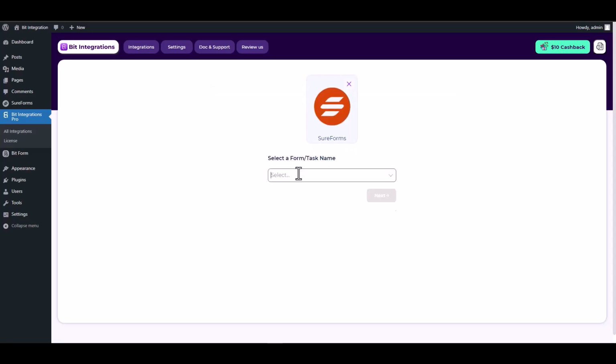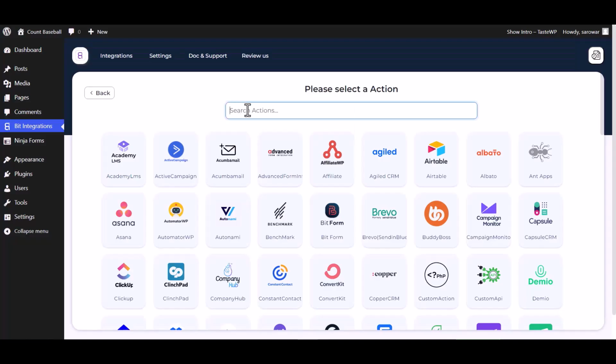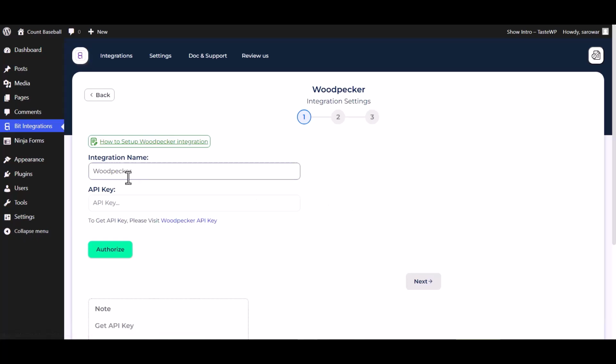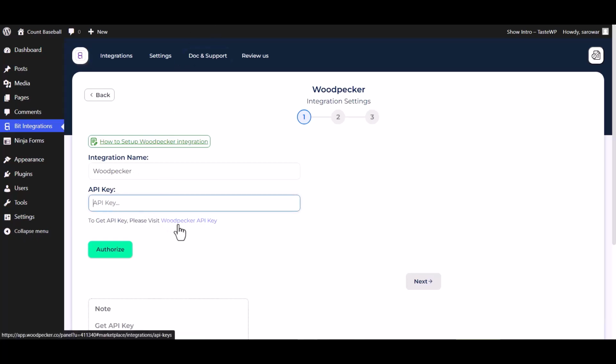Choose a form. Next, search and select Action Woodpecker. Give here an API key, so please visit the Woodpecker API key.